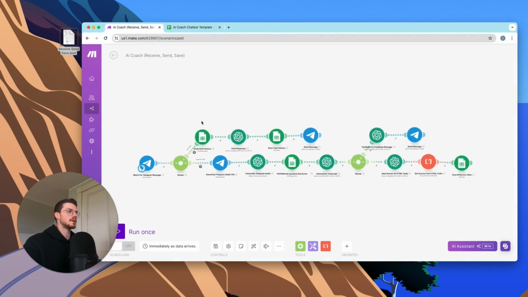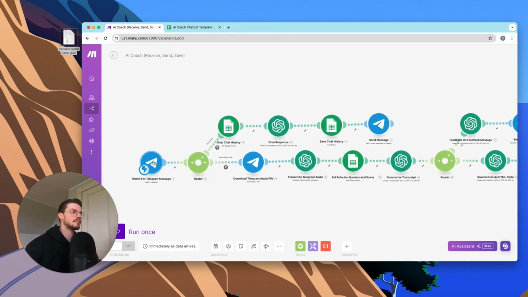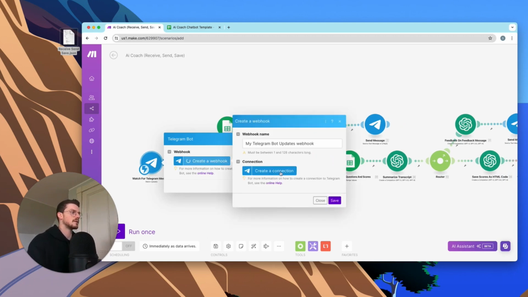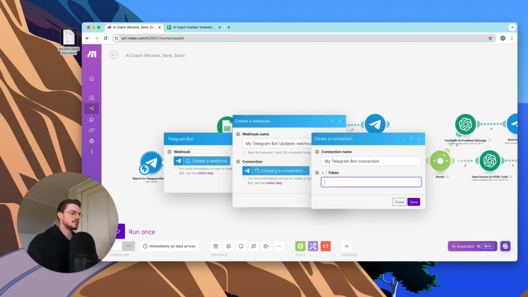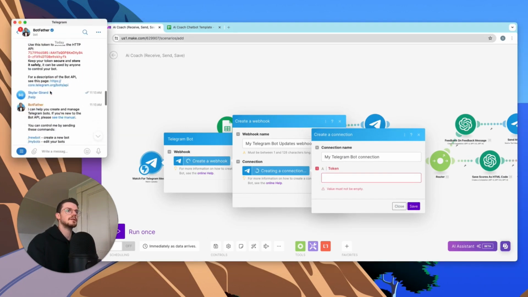Then you're gonna want to come to the AI coach, and we're gonna want to set up a Telegram message. So first off, we're gonna have to link a new Telegram bot. So let's pull up Telegram here, and let's make a new bot real quick.